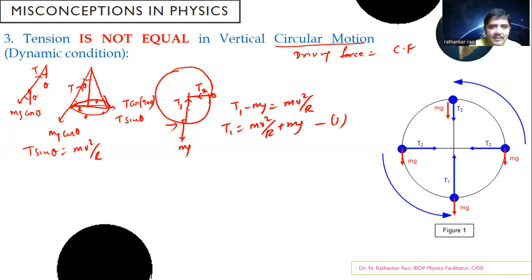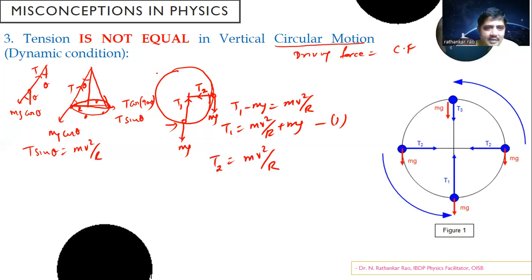Reason is because I know very well that tension T1 and T2 are not going to be the same. Let me prove it first. Okay, so therefore, let us say this is tension T2. What are the forces acting here? mg is acting here. Is there any other force acting here? No. So therefore, now we have only T2 is equal to mv square by r. But why mv square by r? Because it's moving in a circle.